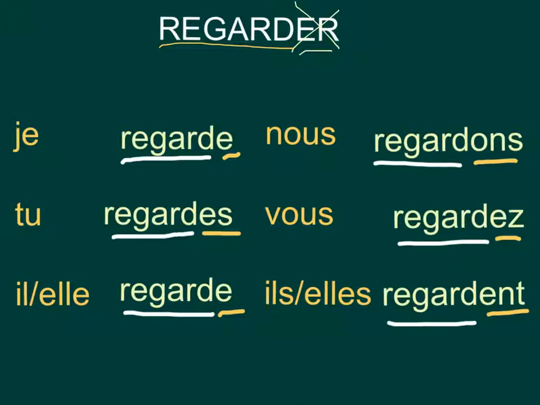Now, as I said, each of these stems, the endings, they're the same endings for every regular ER verb. So we can take this same verb, we can take a completely different verb and use these same endings to conjugate it. We don't need to memorize 6 new forms because we've already memorized our endings, or will have memorized.